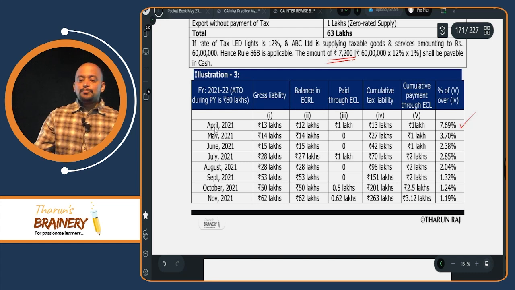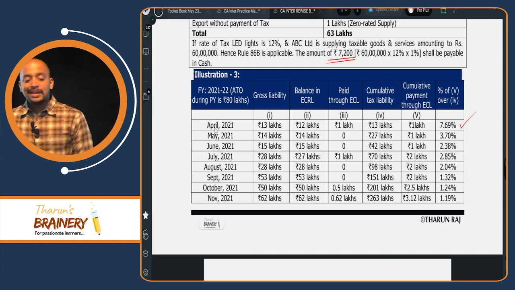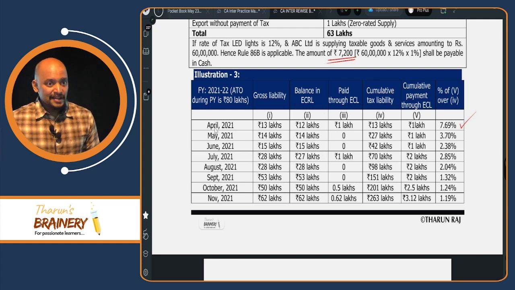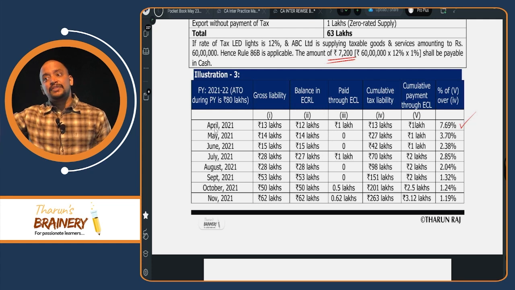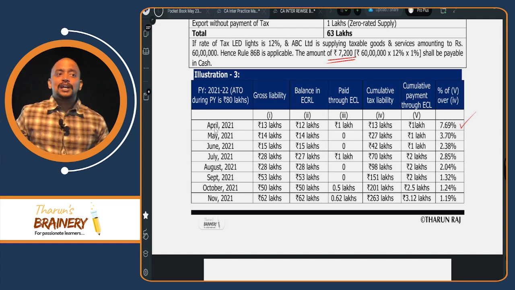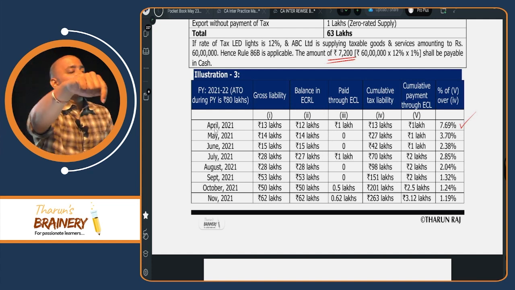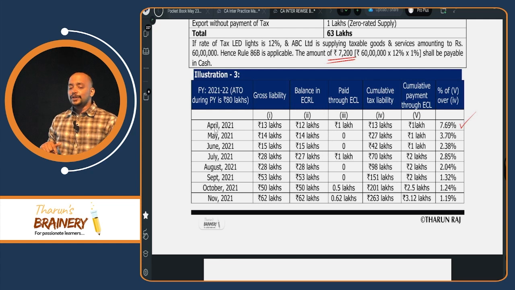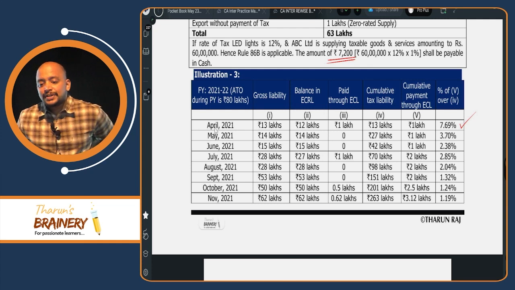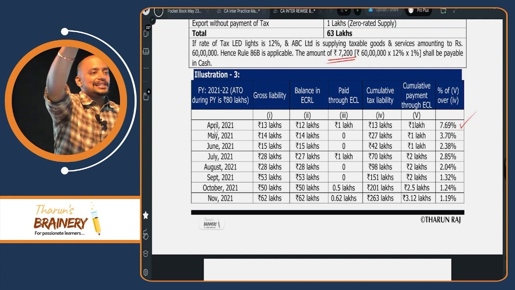Then May month, you see. May month, 14 lakhs is your liability. Every month your turnover crossed 50 lakhs. Okay. May month total liability 14. You have that much credit in the credit ledger. Now, you already paid more than 1%. How more than 1%? Please calculate. So far, up to May, how much did you pay through cash ledger? 1 lakh, divided by total liability including May month also. What is the total liability including May month? 13 plus 14, 27. 1 divided by 27 is how much? 3.7%. Is it more than 1? So for May month, we don't have to pay anything through cash ledger.